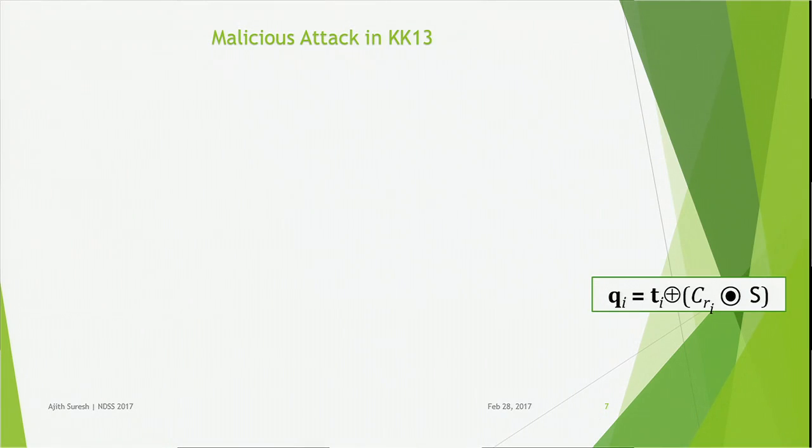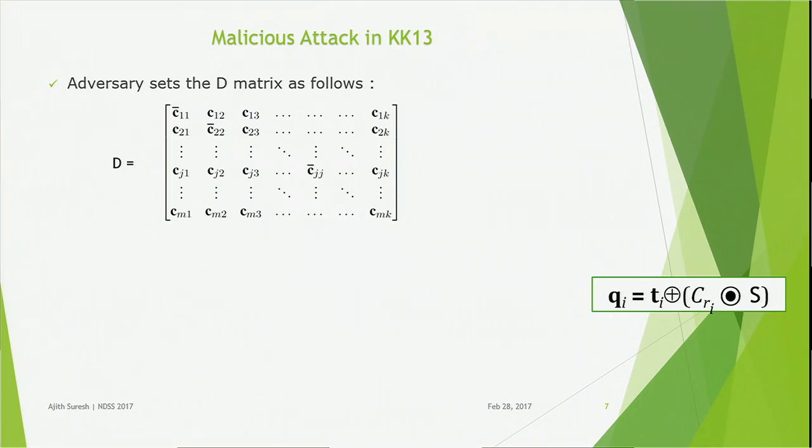Now, the protocol of KK13 guarantees security against a malicious sender. So our task is to analyze the case of a malicious receiver. Consider the following strategy of the adversary. The adversary is going to set the D matrix in the following way. The first row of this D matrix is filled with the first WH code word, except that its first bit is flipped. Now the second row is filled with the second WH code word with its second bit flipped, and so on up to k rows.